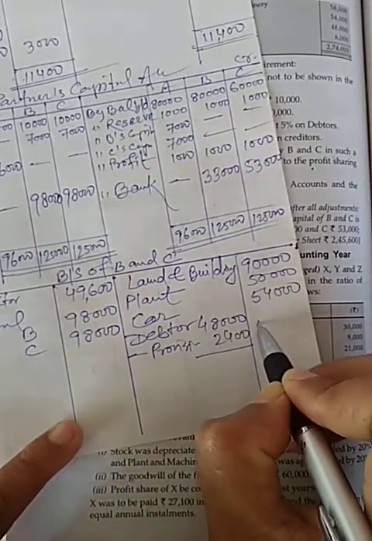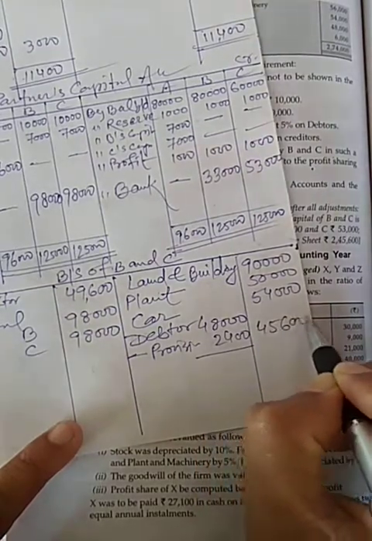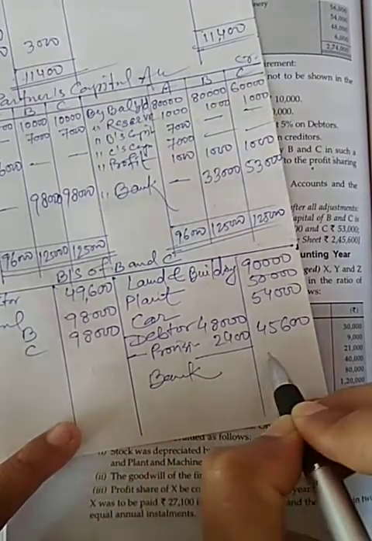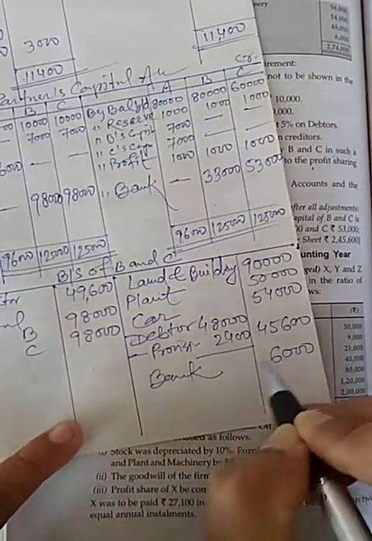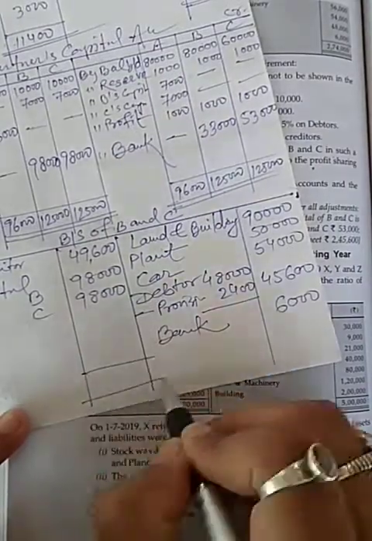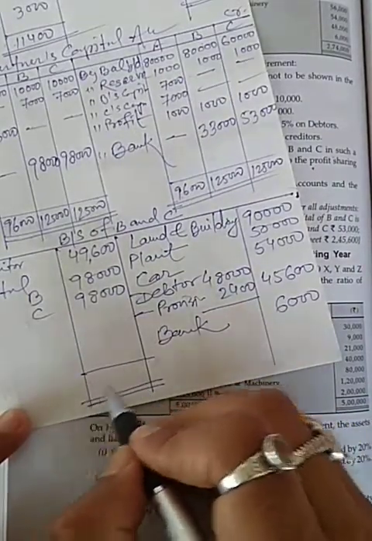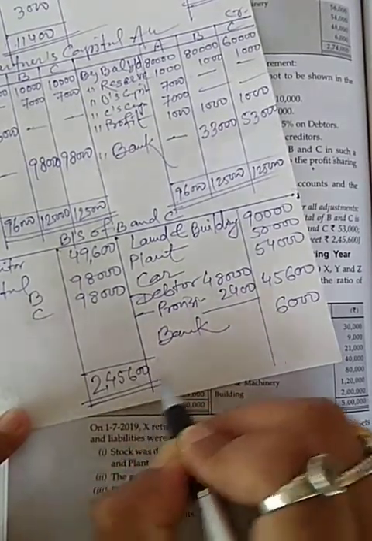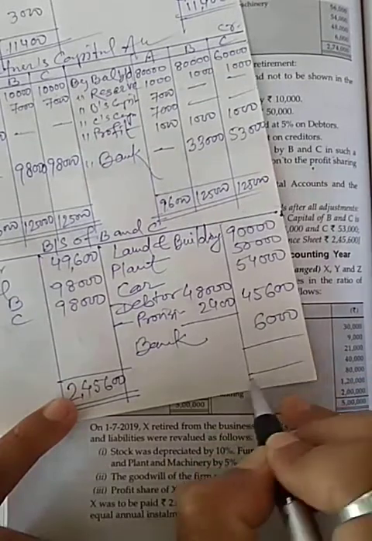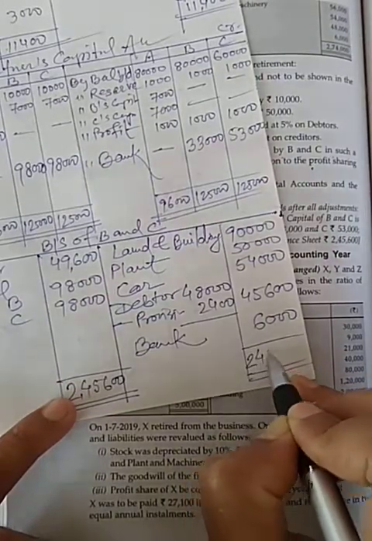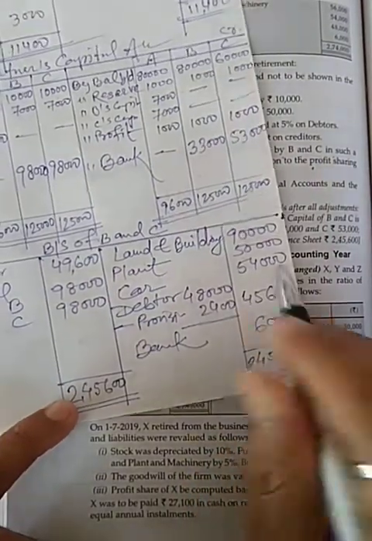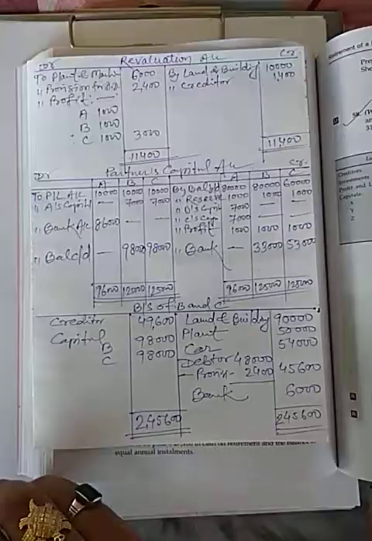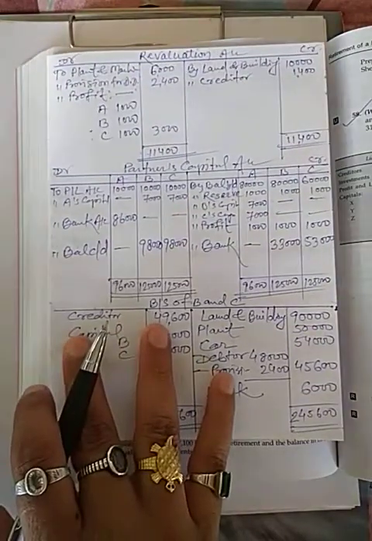Remaining balance will be 45,600, and bank will remain the same, 6,000. And now I will total it: 2,45,600, and in asset side also 2,45,600. This is the solution.